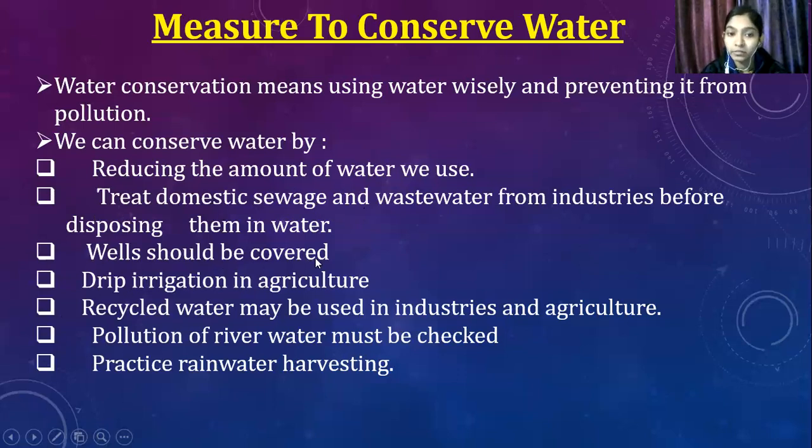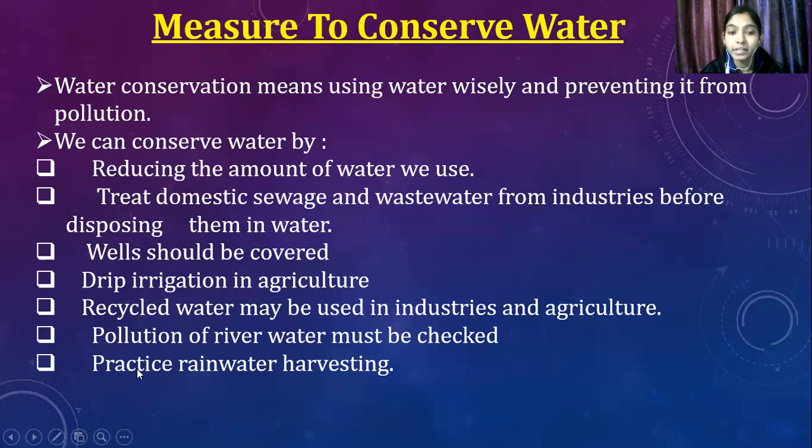Wells should be covered, so no dirt gets inside. Drip irrigation in agriculture should be used, so this can make us use less water. By using drip irrigation in agriculture, water wastage can be reduced. Then recycled water may be used in industries and agriculture. Next, pollution of river water must be checked.